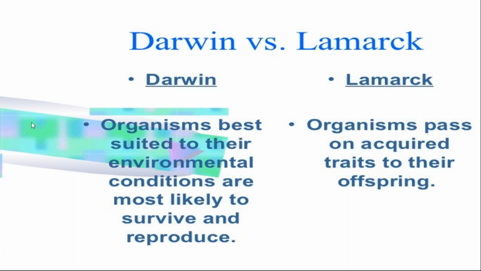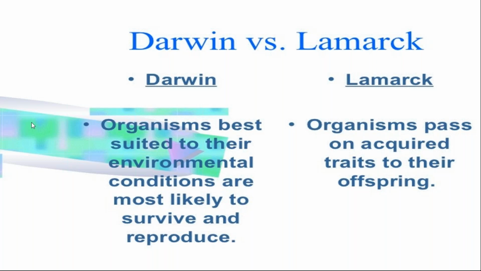What was the difference? Darwin was saying that organisms are best suited to their environmental conditions, and they survive and reproduce. But as per Lamarck, organisms pass the acquired traits to their offspring. These were the two differences between the theories of Darwin and Lamarck. Darwin wants to say that nature selects the fittest: survival of the fittest. Nature selects the one which is able to survive.